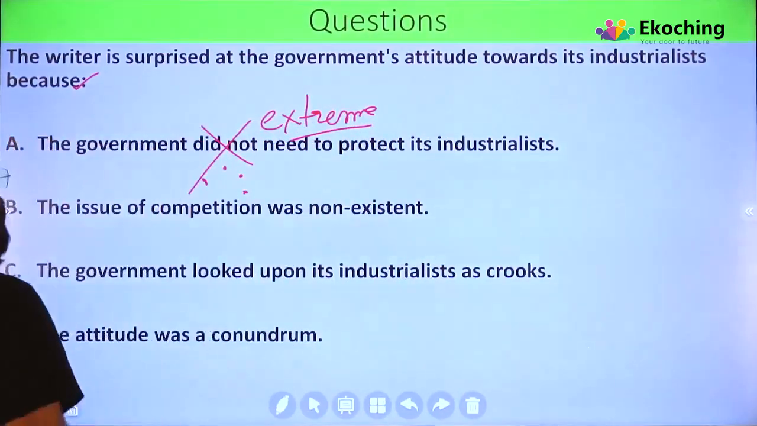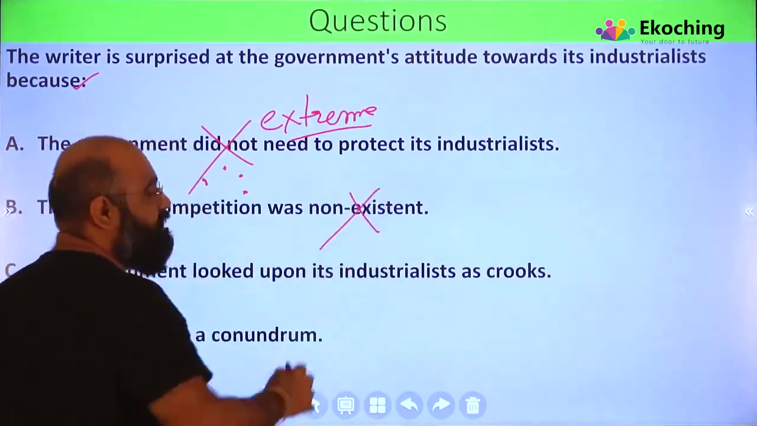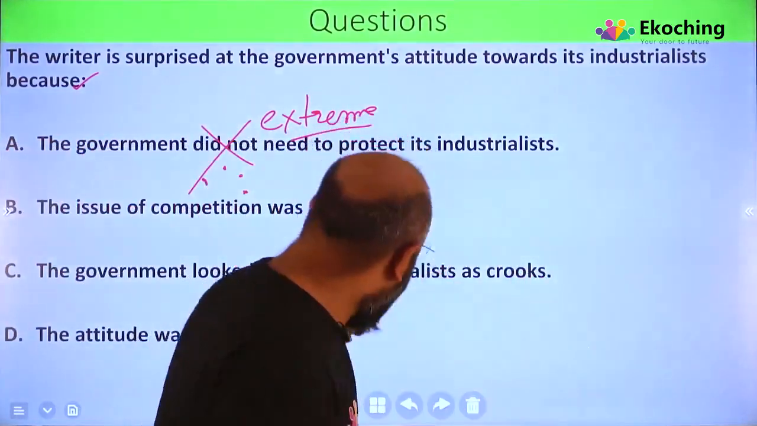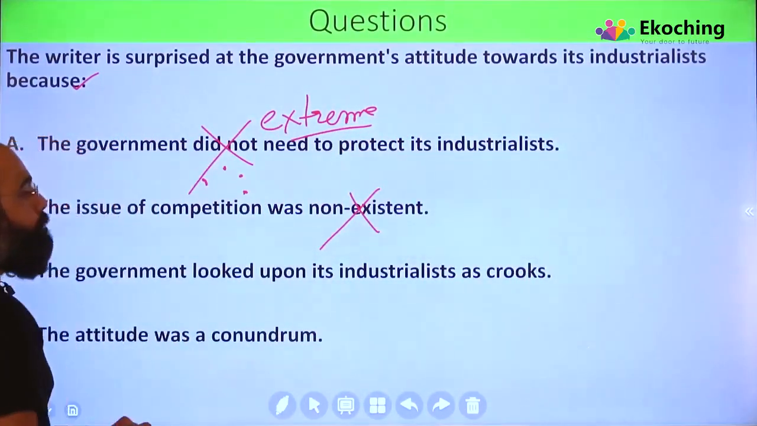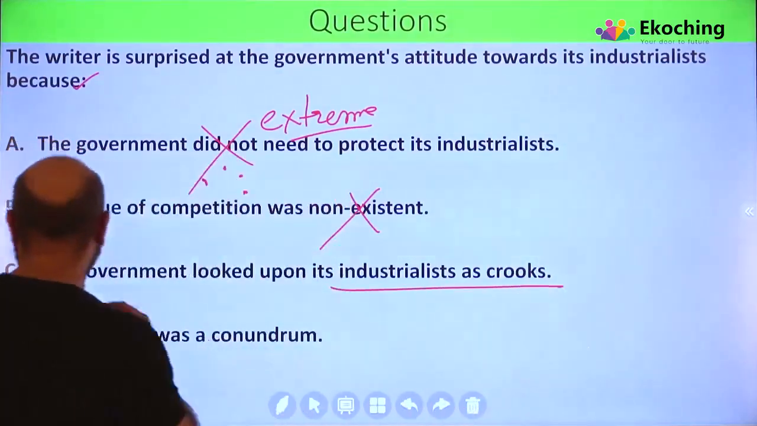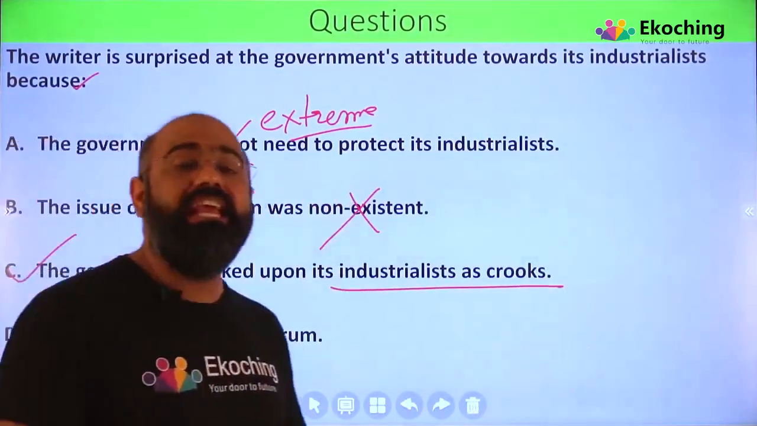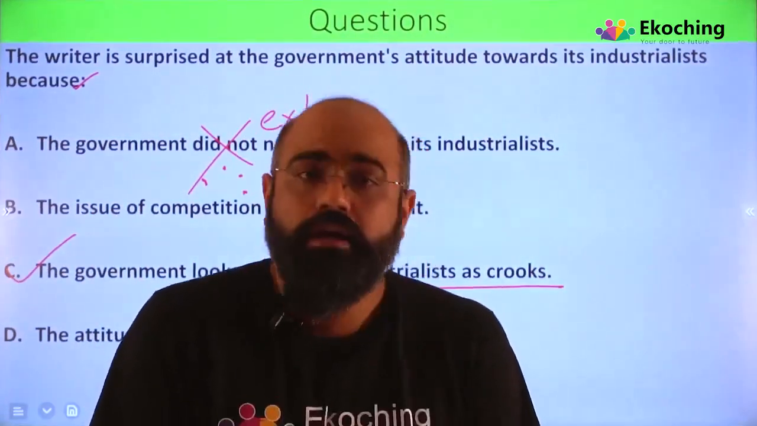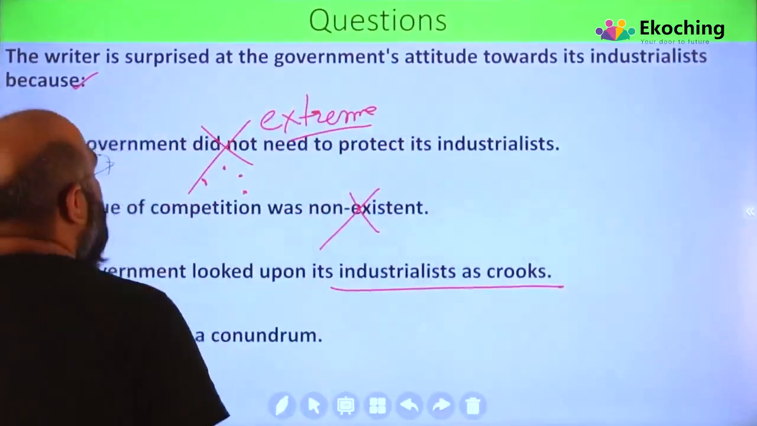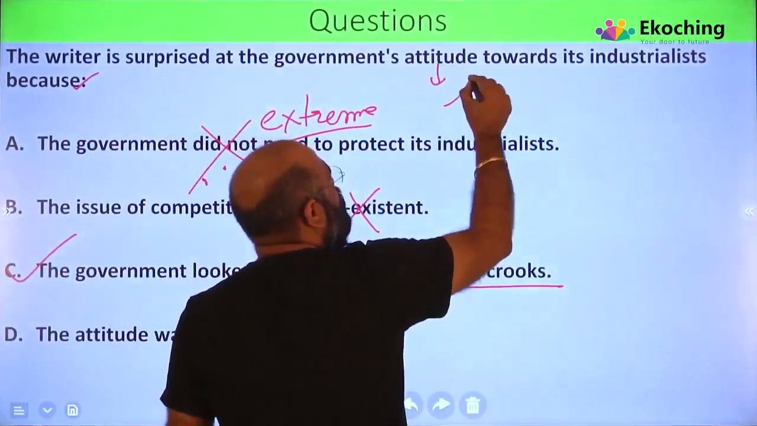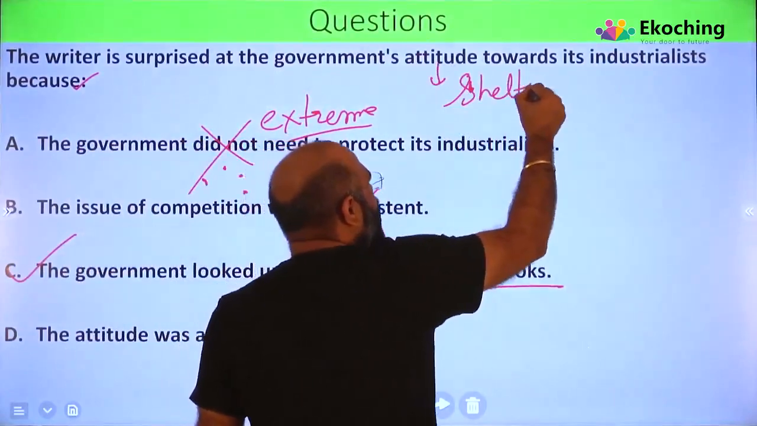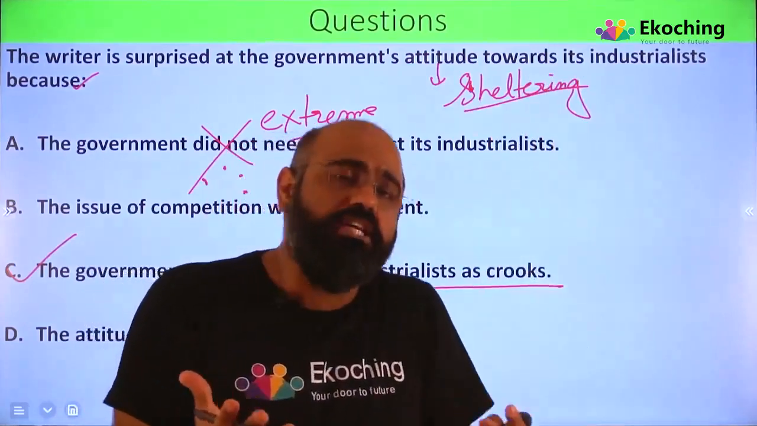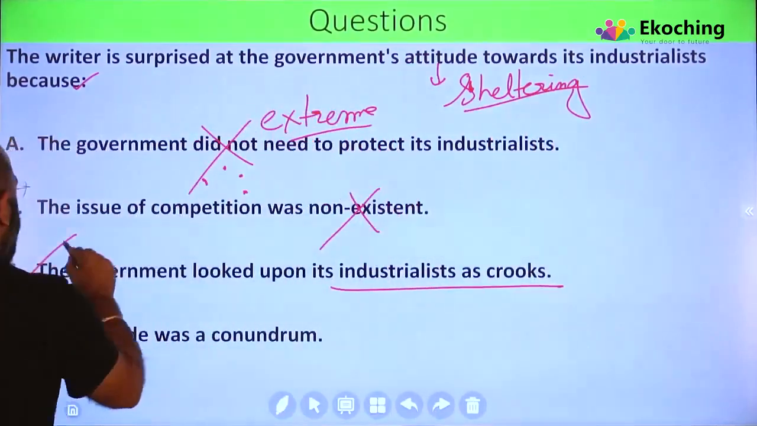Option B. The issue of competition was non-existent. It was there and he is not surprised by this. Let's go to option number C. The government looked upon its industrialists as crooks. Yes, that's what the answer is talking about. He is surprised that the government looked upon its industrialists as crooks. Despite that, the attitude is that you are sheltering them. What kind of explanation can the government give? Author is surprised to know that.